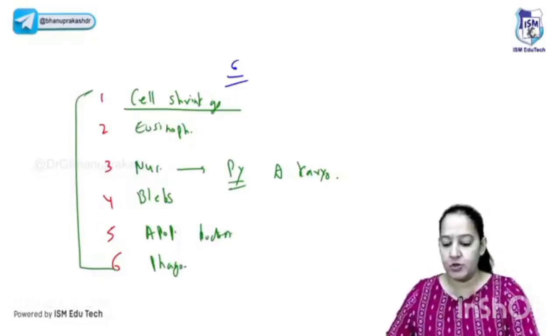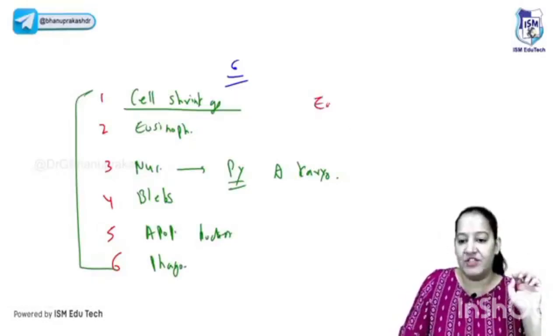Now let me ask you 2 questions here. 2 questions, 2 answers. Who will answer the 2 questions? The first, tell me the earliest feature. Of course, everyone can see.